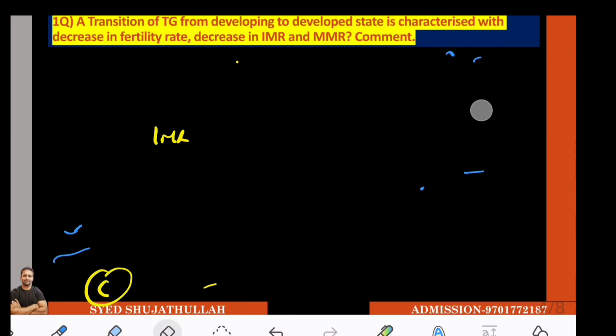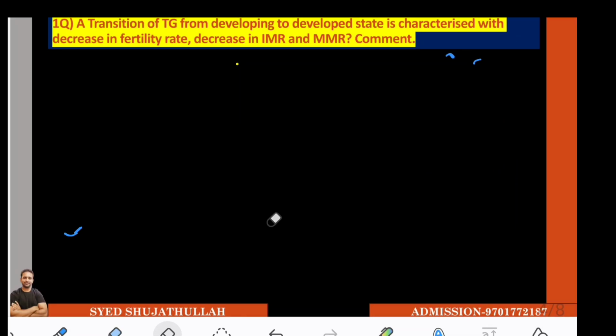Now let us see, first IMR. In IMR, you understand the point: the number of children born who died before completing their first birthday, per 1,000 children. Then you are going to write the latest figures. Then you are saying the impact.